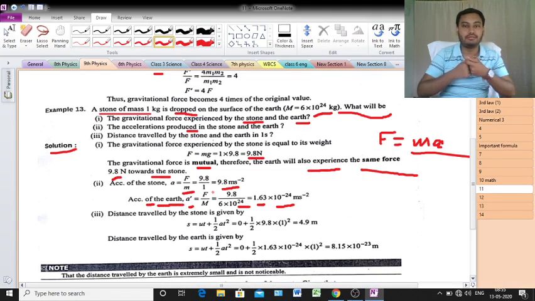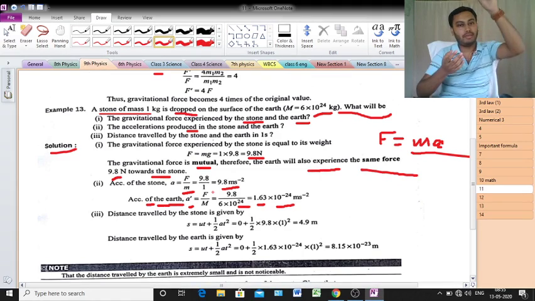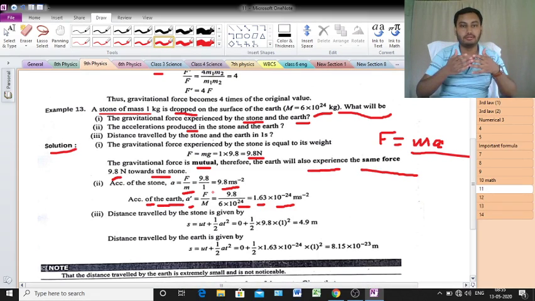Just think about it. Yes, obviously theoretically it is possible, but whatever be the mass of the stone that is coming, it is very low with respect to the mass of the earth.